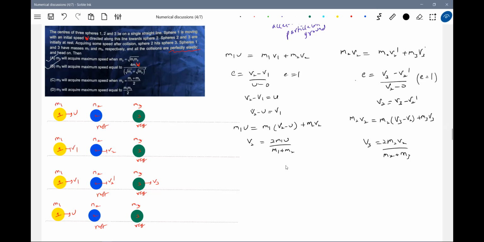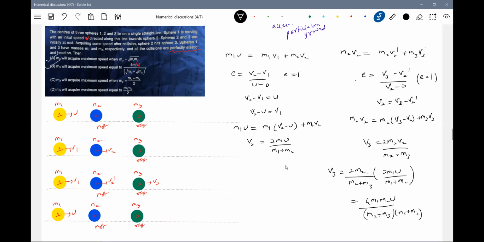This V2 value, let me substitute, with M2 plus M3. This will become 2M1U by M1 plus M2. So V3 equals 4M1M2U by (M1 plus M2)(M2 plus M3). M3 will acquire maximum speed when M2 is equal to what?